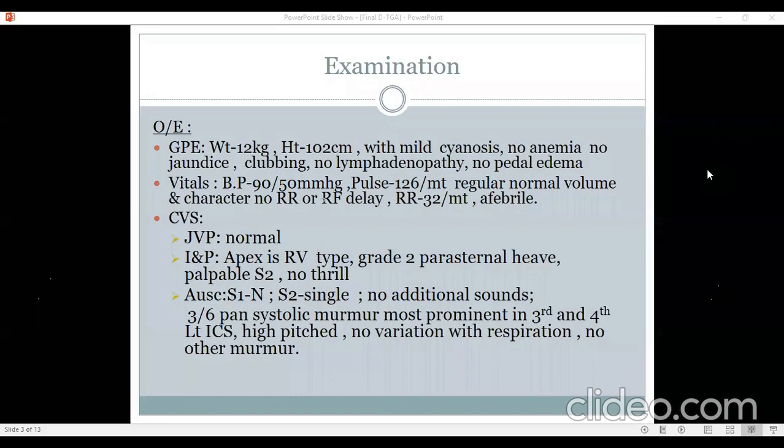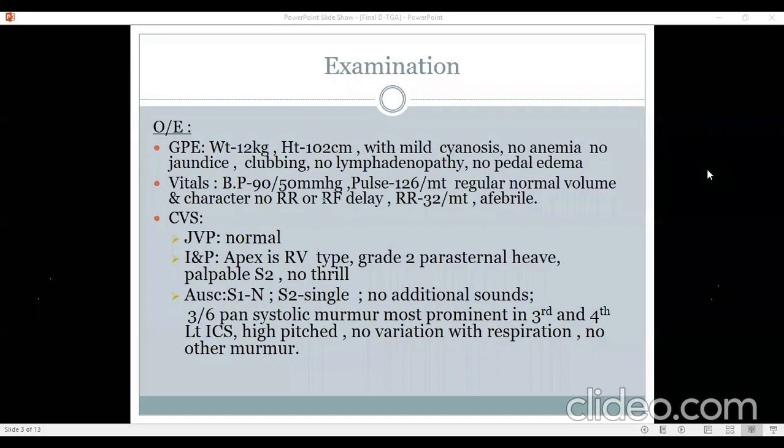Apex is RV type. We expect an RV apex in conditions where there is RV hypertrophy, and there is a grade 2 parasternal heave, again suggesting that there is significant right ventricular hypertrophy. Second heart sound is single because we are hearing probably only one component, or if there are two components, they are both together. There is no third heart sound or fourth heart sound.